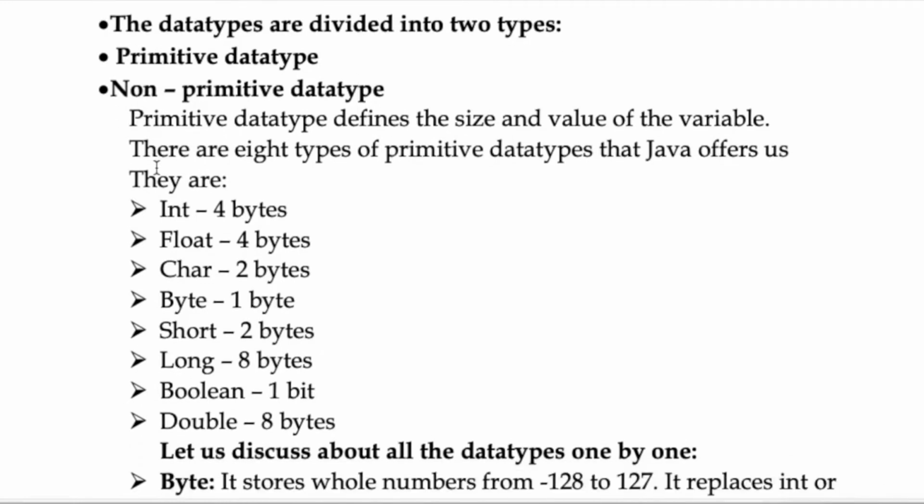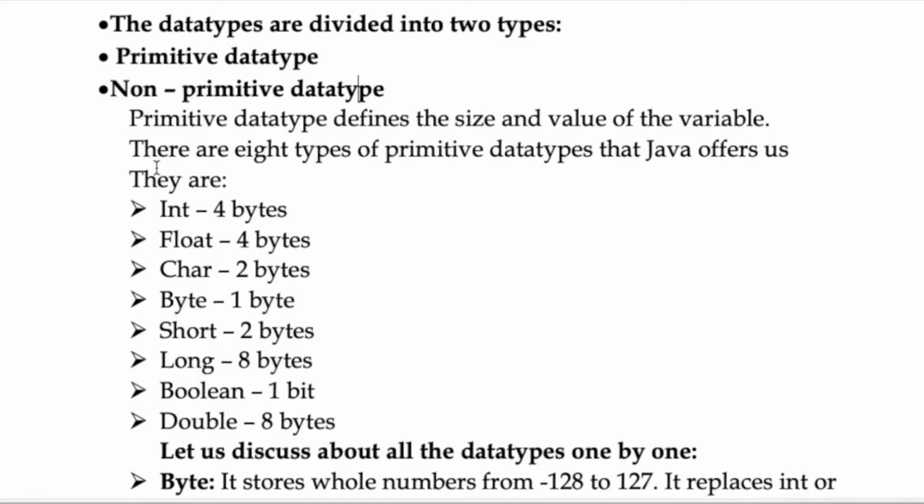So what is the definition of primitive data types, how many types of primitive data types are there, and what is the size of each of the data types which we have. So let us now define the primitive data type. A primitive data type defines the size and value of the variable. So if we are given some data type which is int, this primitive data type is going to define the size and value of the variable. So here int size is going to be 4 bytes and the value of the variable is our wish. So we can declare it by adding int before any variable we want to declare.